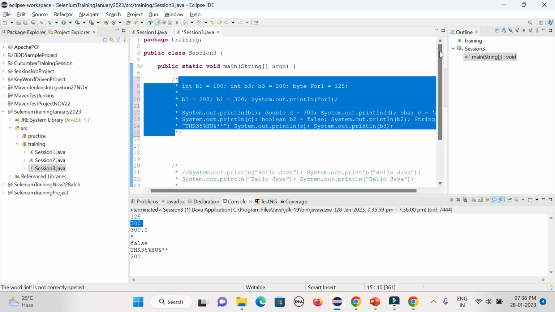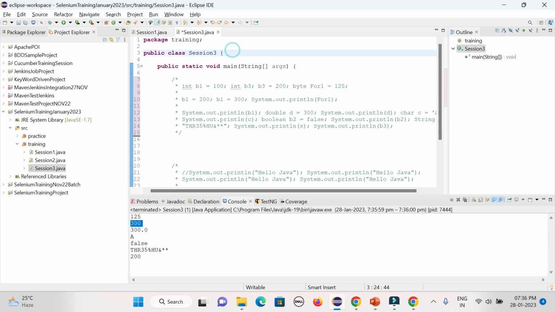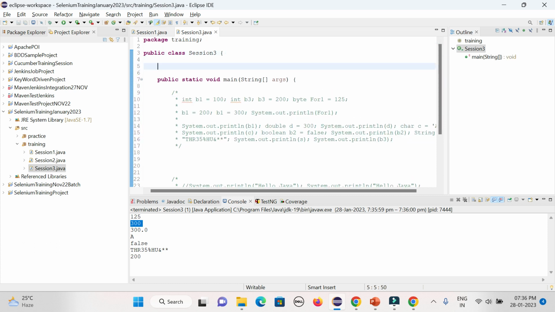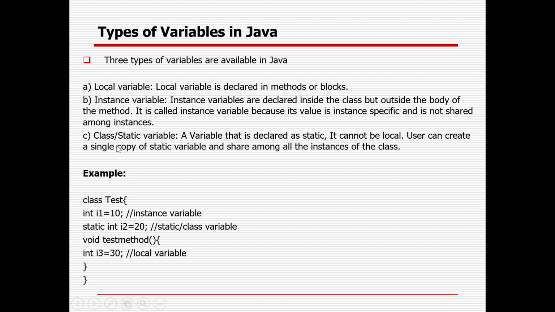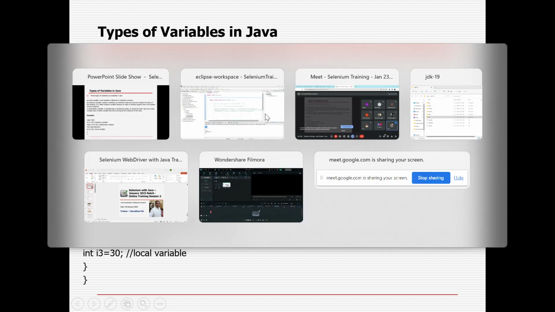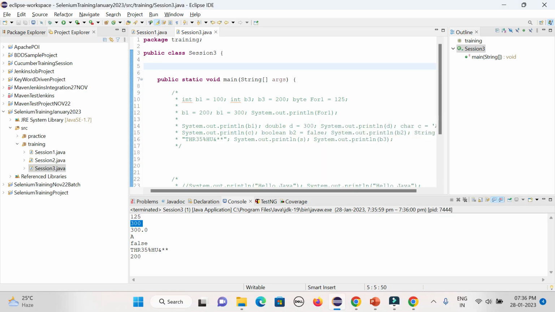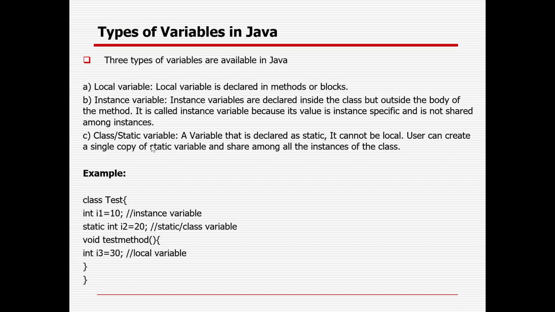So variables I can define at the main method level as well as the class level. In case I am defining at the class level, then three variable types I can define. Local variable means it will be only applicable locally. Outside that particular method, it cannot be accessed anywhere. That is the thing called a local variable. Then your class variable, then your instance variable.